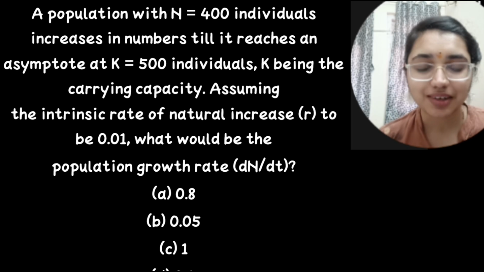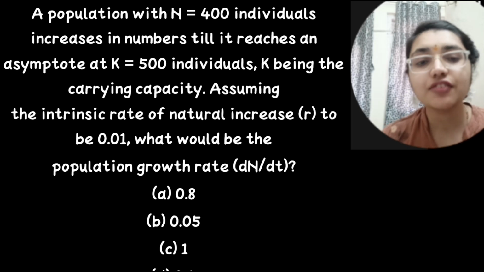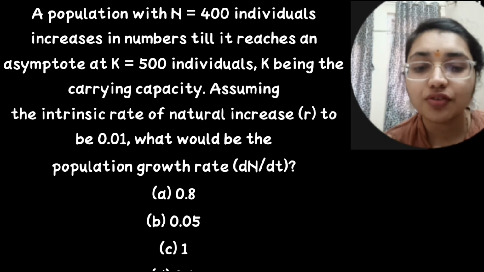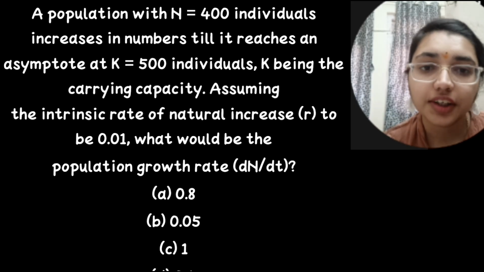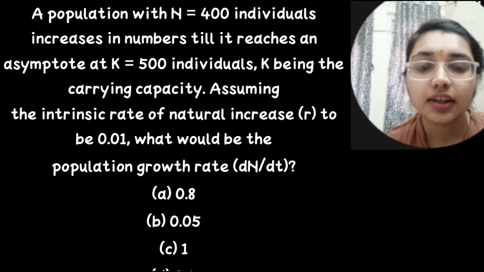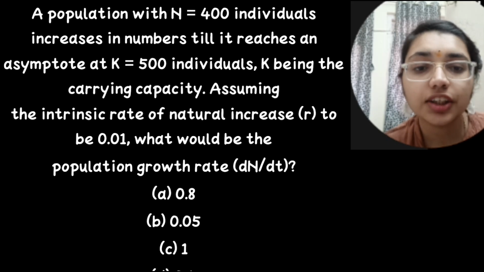Welcome back to BioMindscape. Here the question is, if a population with N, that is 400 individuals, increases in number till it reaches K, that is 500 individuals, so K being the carrying capacity, assume the intrinsic rate of natural increase to be 0.01. What would be the population growth rate?